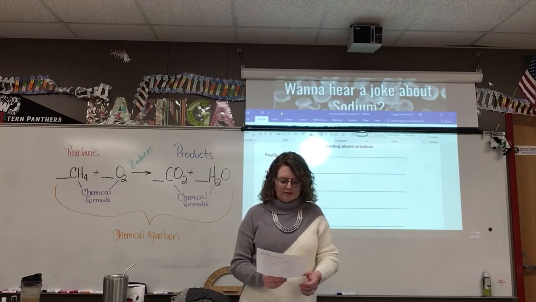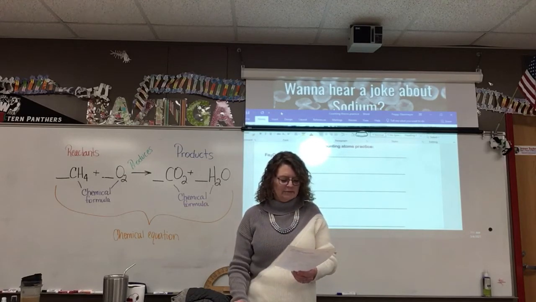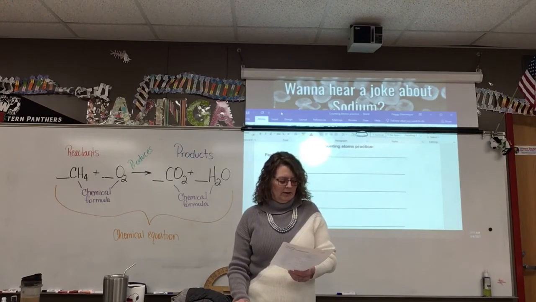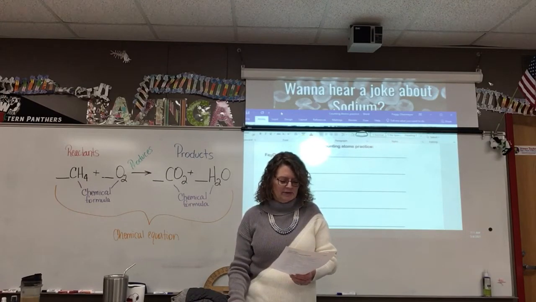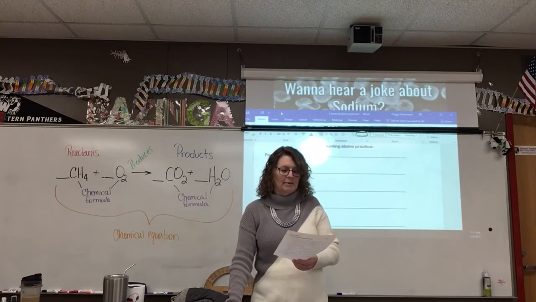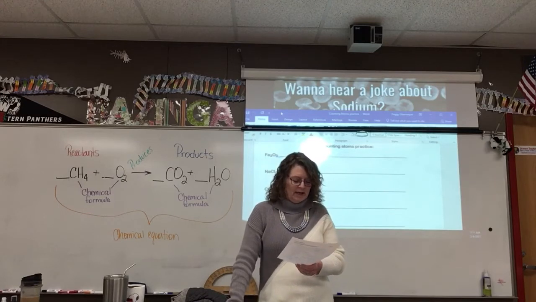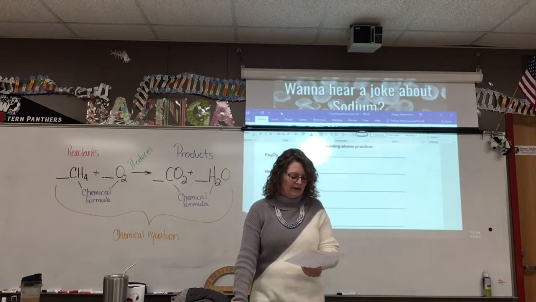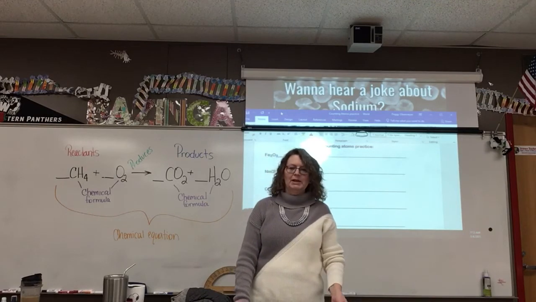Number 2, mass is conserved in a chemical reaction because atoms are conserved. What that means is accounted for. 3, to show that mass is conserved, a chemical equation must show that the number of each type of atom must be balanced or the same on both sides of the equation. A, chemical equations are balanced by adding coefficients. And B, a coefficient is a number placed in front of an element symbol or chemical formula in an equation.